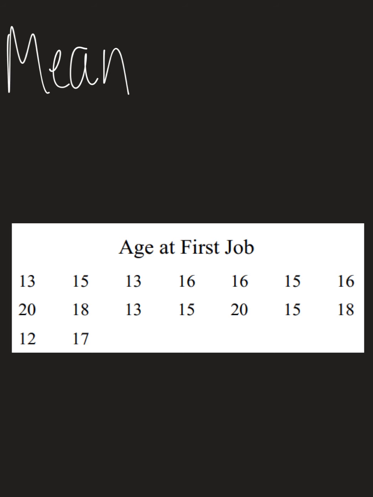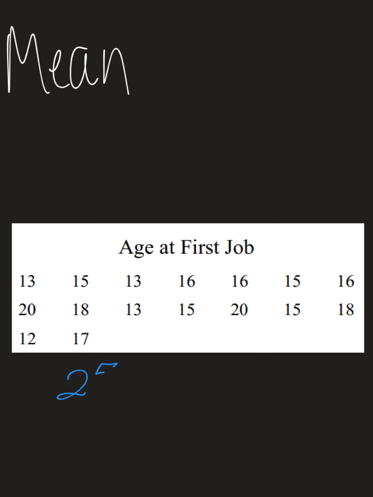Regarding age at first real job, I again am going to add all of these up. I have 13 plus 15 plus 13 plus 16 twice plus 15 plus 16 plus 20, 18, 13, 15, 20, 15, 18, 12, and 17.